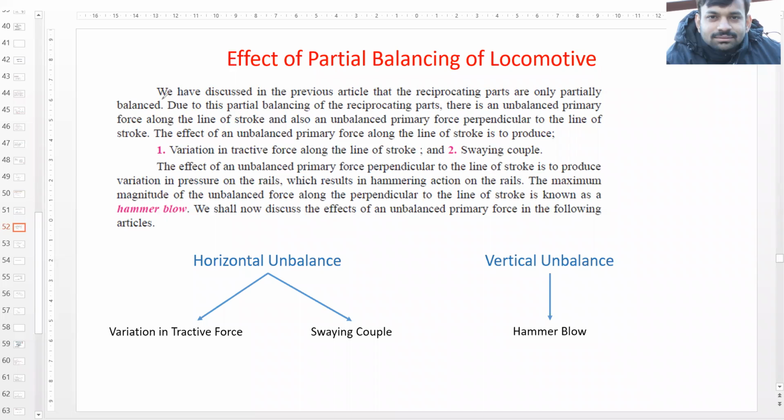Let's read it out. We have discussed in the previous article that the reciprocating parts are only partially balanced. Due to this partial balancing of the reciprocating parts, there is an unbalanced primary force along the line of stroke, and also an unbalanced primary force perpendicular to the line of stroke.